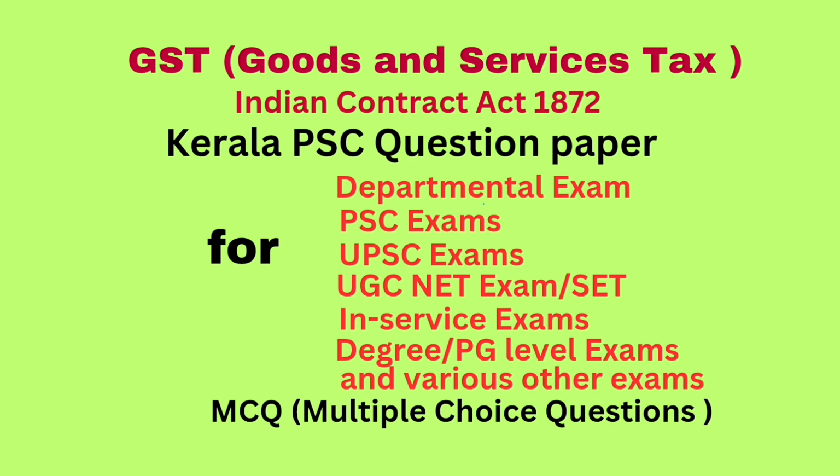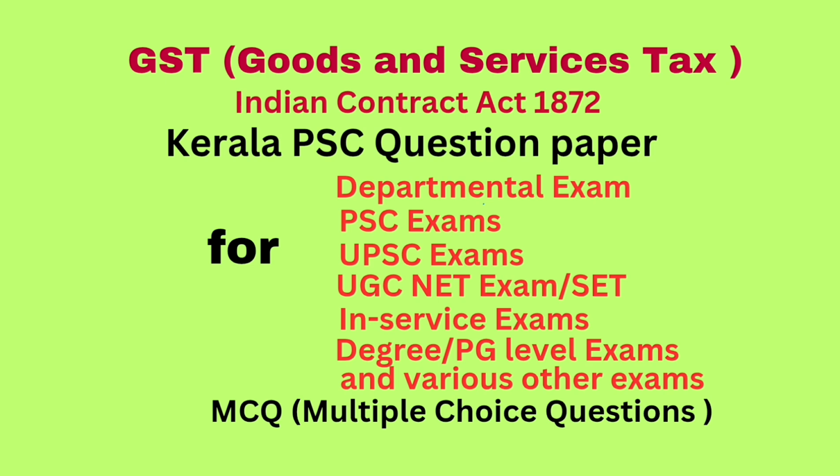Question number 61. Which state was not covered when the Indian Contract Act 1872 came into effect? Answer Jammu and Kashmir. Question number 62. The person accepting the proposal is called dash as per the Indian Contract Act. Answer promisee. Question number 63. When is a contract completed according to the Indian Contract Act? Answer. When an offer made is accepted.